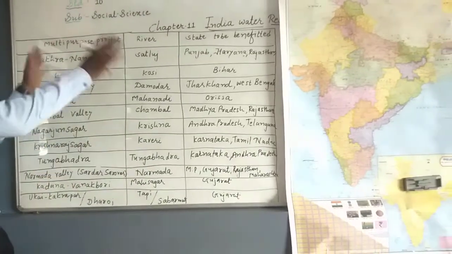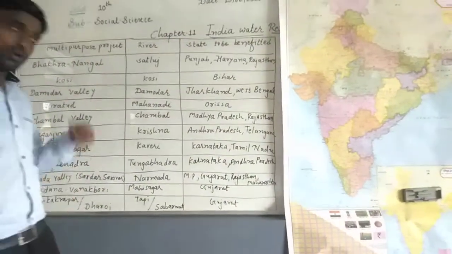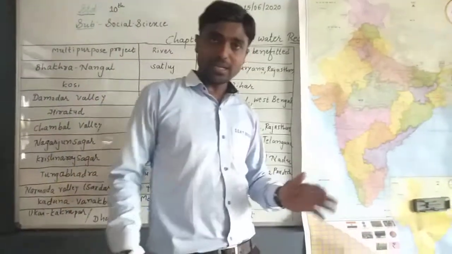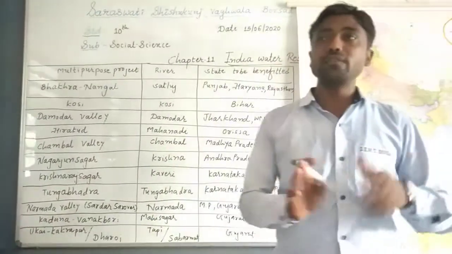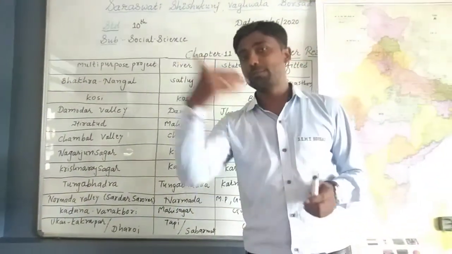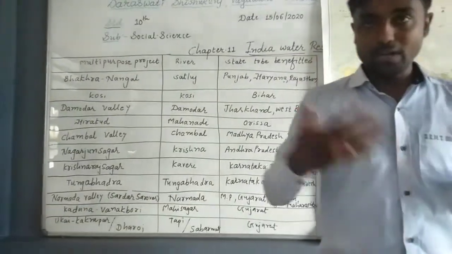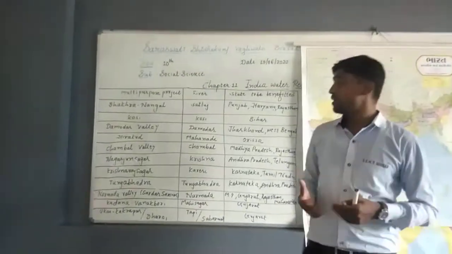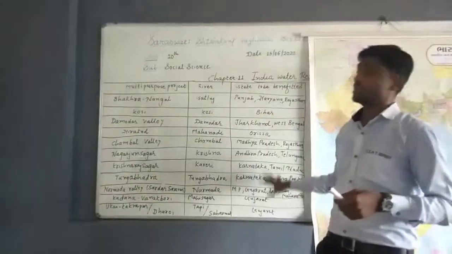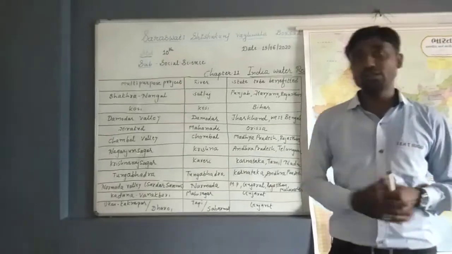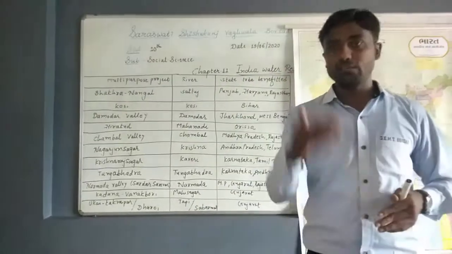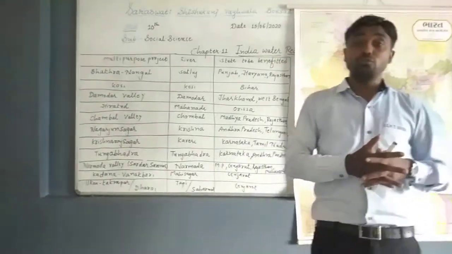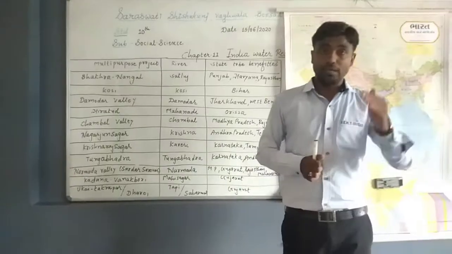So students, here we have the list of multi-purpose projects, on which river they are constructed and how many states are benefited. So today's topic is completed. Today we have taken two topics: what is a multi-purpose project, and the main objectives of multi-purpose projects, which we have discussed, and finally we discussed this entire table. So students, please go through the entire worksheet, even the question answers in the form of 2 marks and 3 marks, which will benefit you in the preparation for the next test.